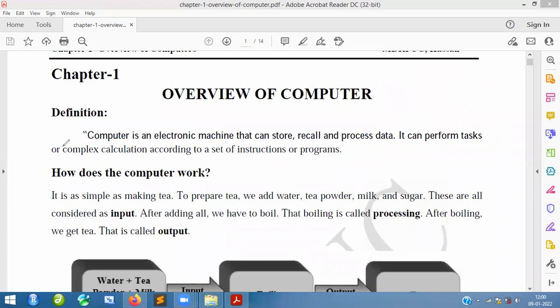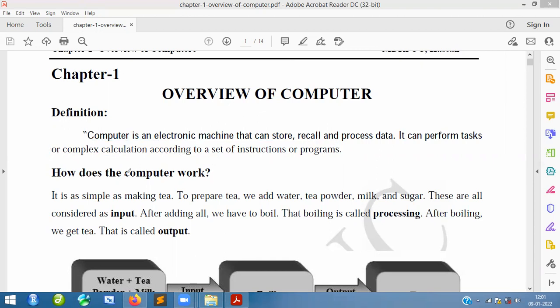It performs tasks or complex calculations. If you want to do some kind of vector calculations and so many other things, they can be done using a computer. Again, set of instructions. Instructions are every program. Suppose you want to click a mouse, or print any paper or printouts, whatever it may be. For all those things we definitely need instructions. Without instructions the computer cannot work.